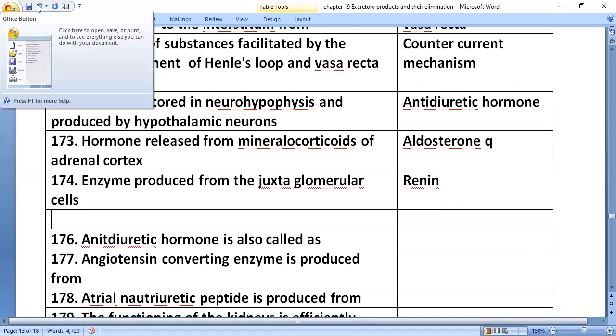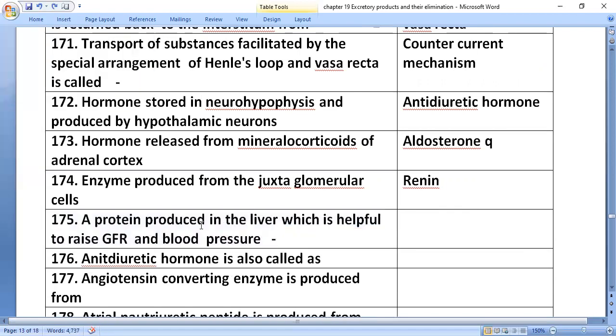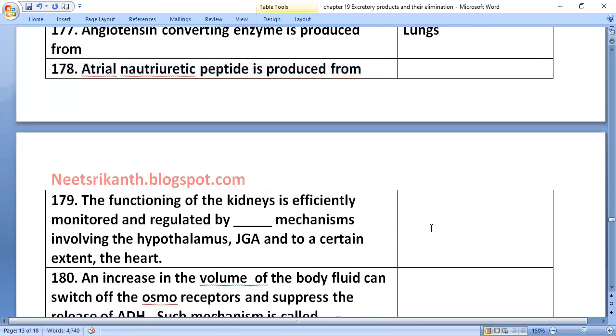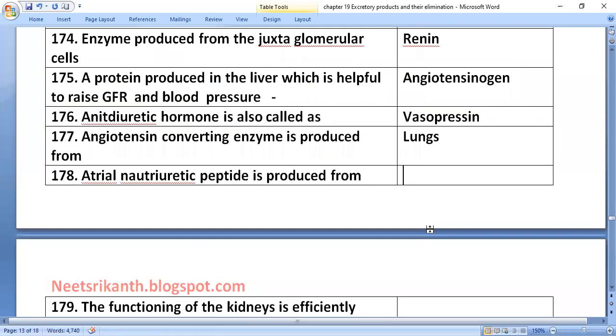A protein produced in the liver which is helpful to raise GFR and blood pressure: angiotensinogen. Antidiuretic hormone is also called vasopressin. Angiotensin converting enzyme is produced from lungs. Atrial natriuretic peptide is produced from.